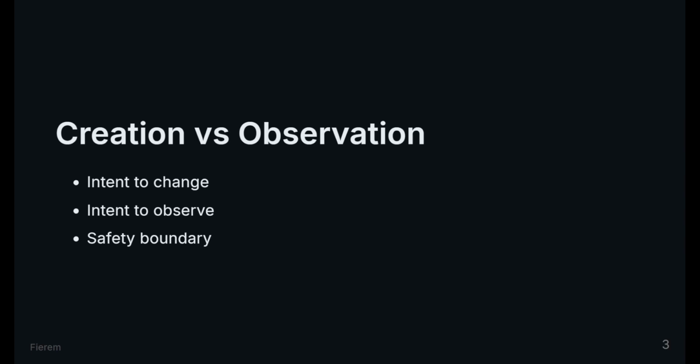Terraform reasons about two kinds of things: things it intends to create and things it intends to observe. Resources express intent to change reality. Data sources do not. If Terraform is allowed to change it, it is a resource. If Terraform is only allowed to read it, it is a data source. This separation is not convenience. It is a safety boundary.